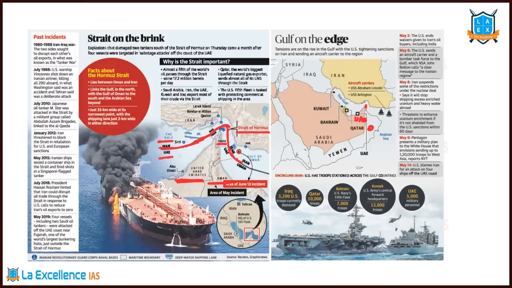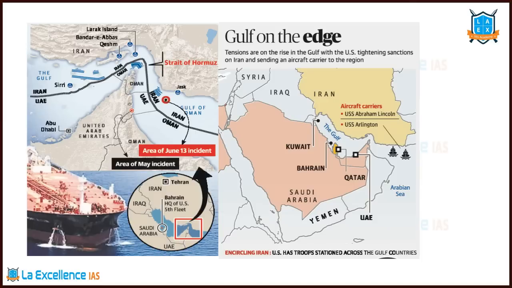So that's why this Gulf region has a maritime boundary and it is equally divided between Iran and these countries. If we observe it a little closely, we can understand this. Oman, United Arab Emirates, and this strait is called the Strait of Hormuz. There is this important island called Qeshm Island.